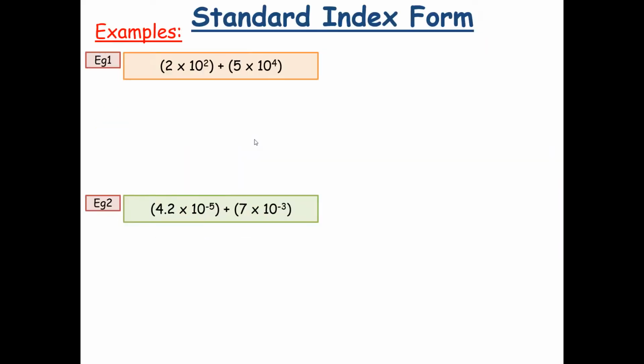And now moving on. So when you're adding standard form, you can see that you have your standard form numbers where you've got your a times by 10 to the power of n, so 2 times by 10 to the power of 2 and 5 times by 10 to the power of 4, and you're adding. Okay, when you're adding standard form, the first thing you have to do, so step 1, is put them into your ordinary numbers.